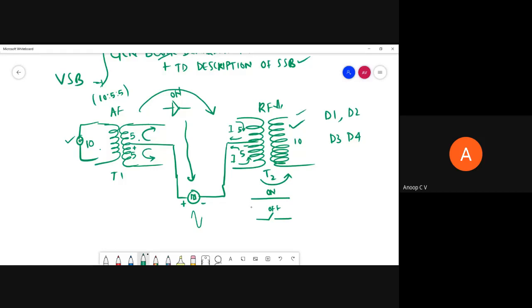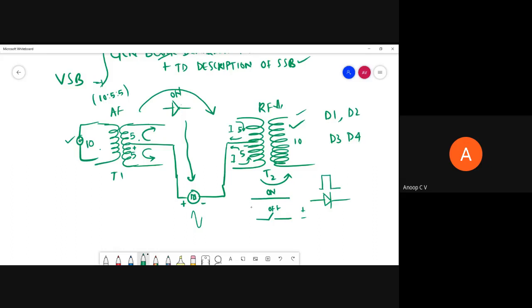So only the message is transferred, but the switching on and off of the diode is actually controlled by this carrier. That switching on and off is what induces the modulation effect. That frequency translation is brought in because of the switching on and off of the diode. If you remember the switching modulator, whenever there was a positive half cycle, the diode was on, and whenever there was a negative half cycle, the diode was off.